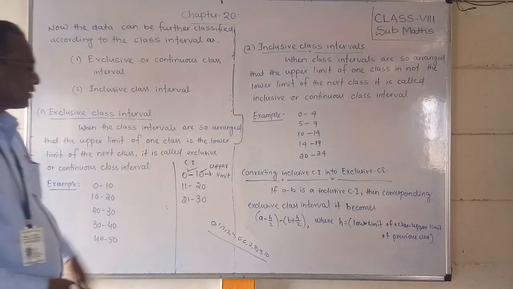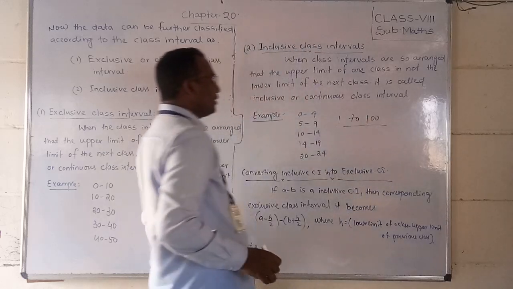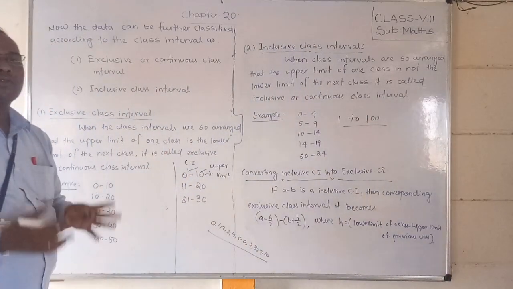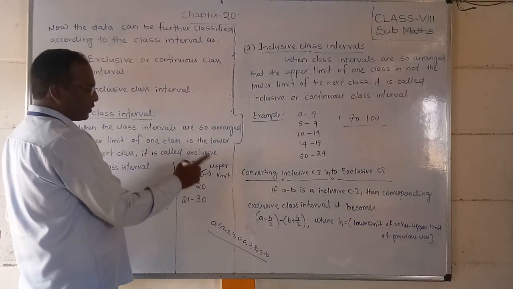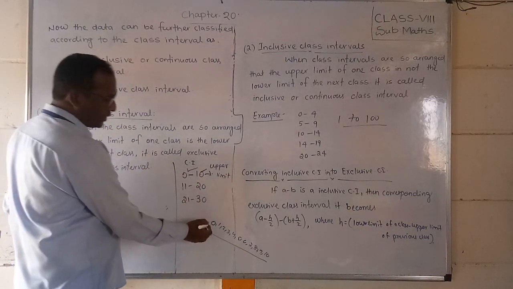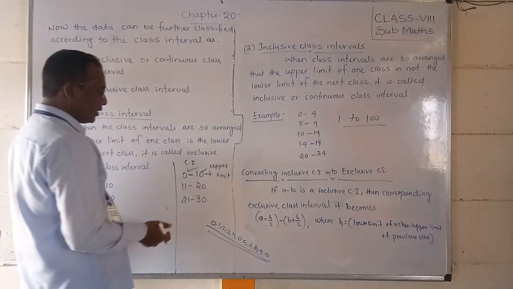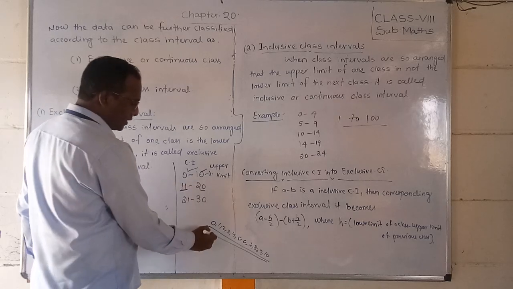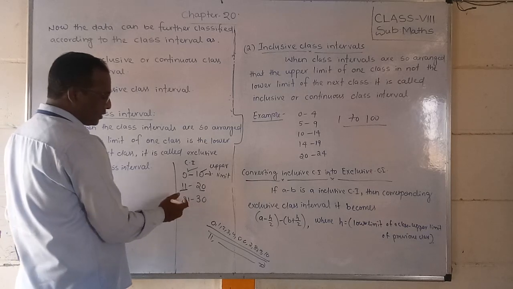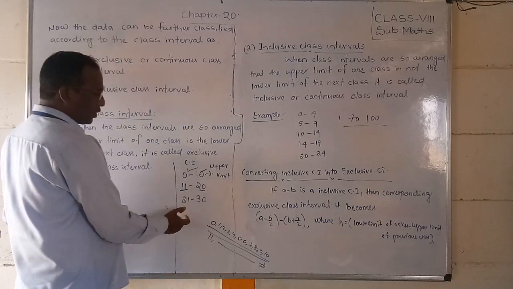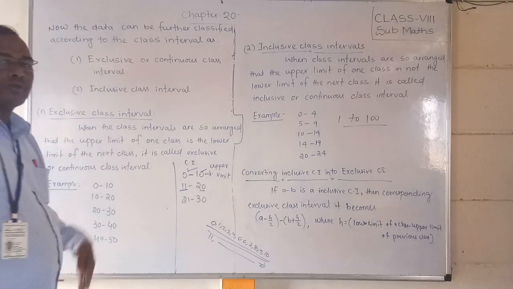Suppose data from 1 to 100, hundreds of data, is given to you. How can you make classes? I have written 0 to 10, so these 11 data will stay here. In the same way, if I say 11 to 20, then the data from 11 up to 20 will be in the second class. The third class may be 21 to 30, then 31 to 40, 41 to 50, and like that it will go up to 100.